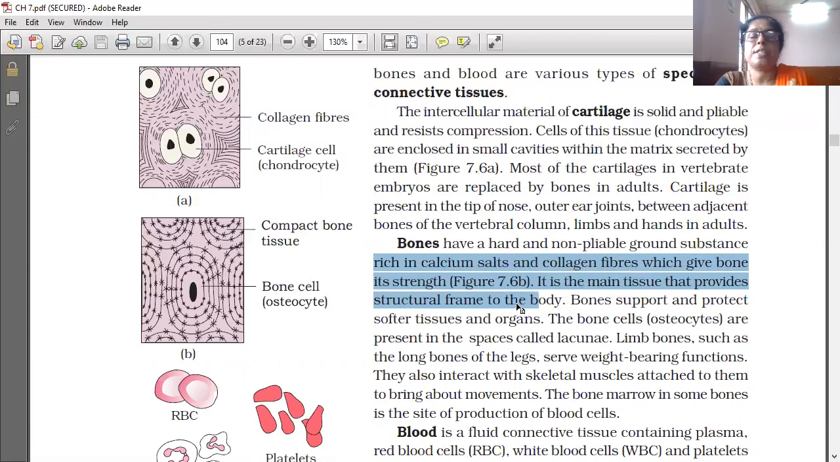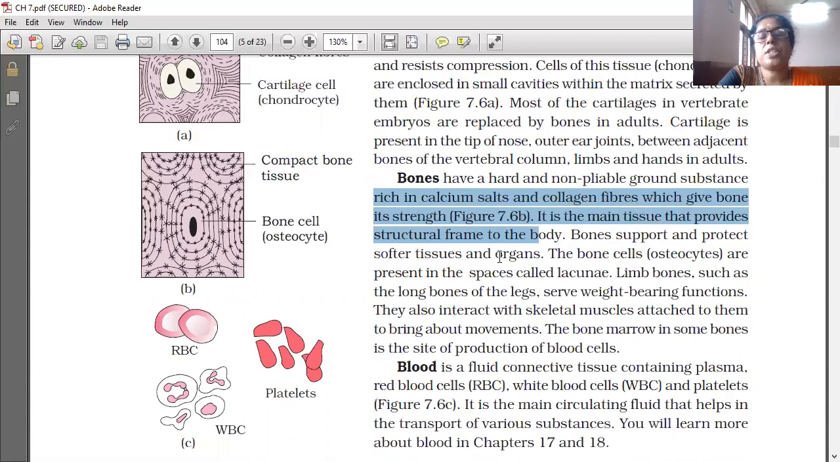Very strong it is. It is the main tissue that provides the structural frame to the body. Bones support and protect softer tissues and organs. The bone cells are present in the spaces called lacunae.